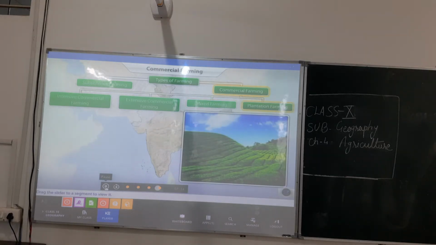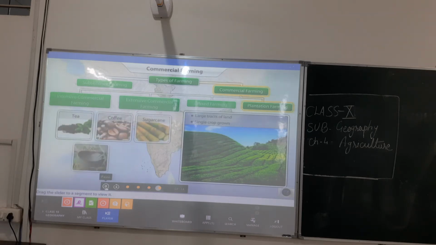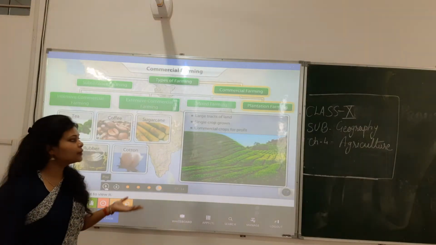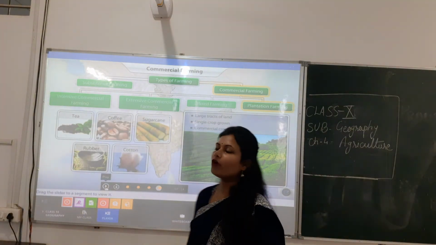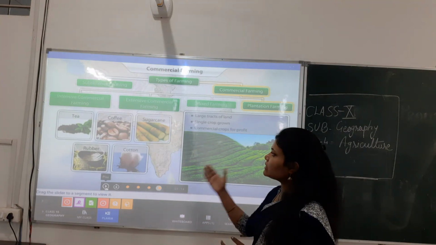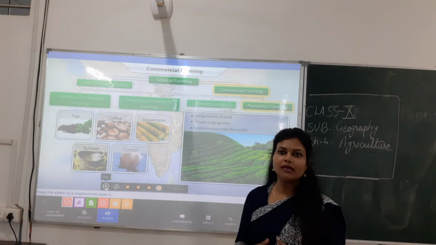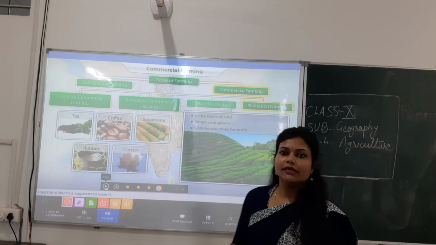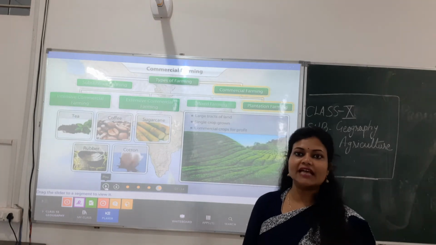Plantation farming, also called monoculture farming, is done on large tracts of land where only a single crop like tea, coffee, sugarcane, rubber, or banana is grown.